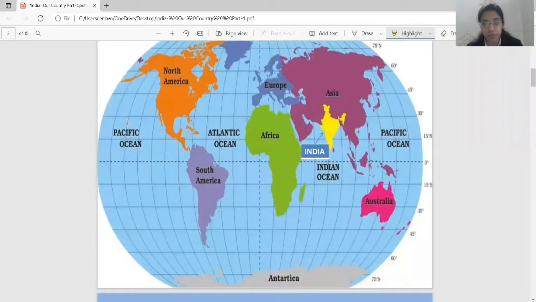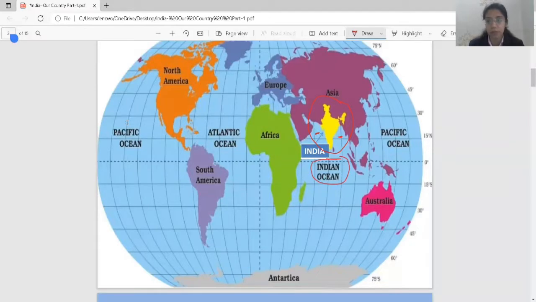So now you can see this. Where is India? You can see here. This is your India in the south part of Asia. Comprising means it consists of what parts are included in it. So this is India in the southeast of Asia. You can see the location. This side is your Arabian Sea. Here, Bay of Bengal. Here, this is Indian Ocean, as you can see.